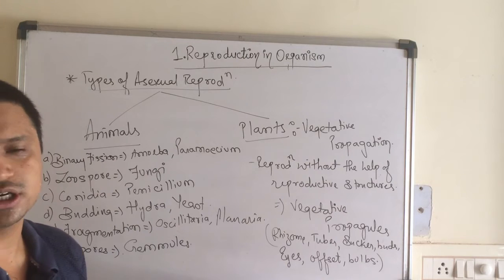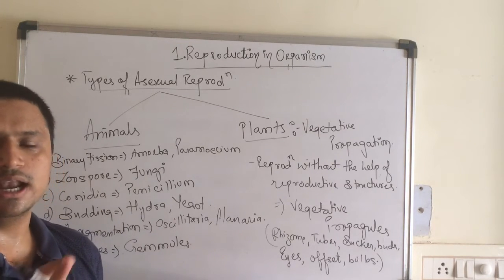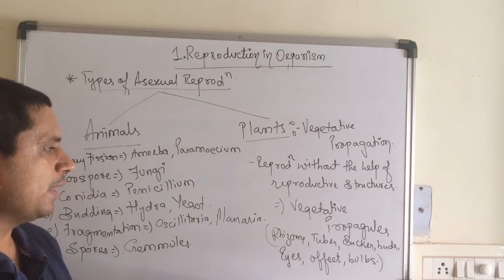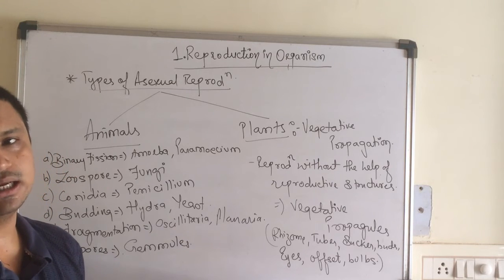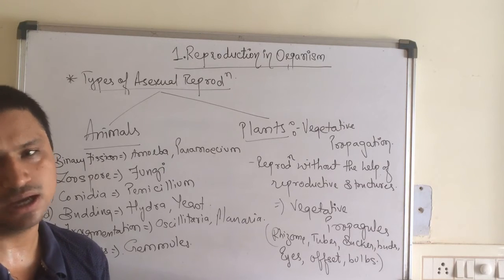Now, vegetative propagation can be of two types, that is natural and artificial. Natural is with the help of root, stem, and leaves, and the artificial one is with the help of cutting, layering, and grafting, children.